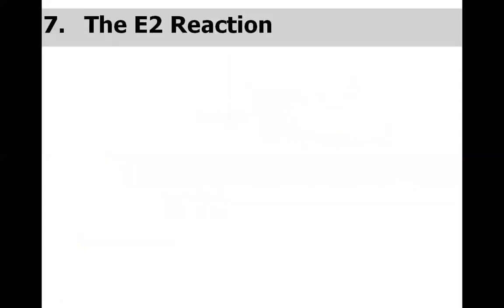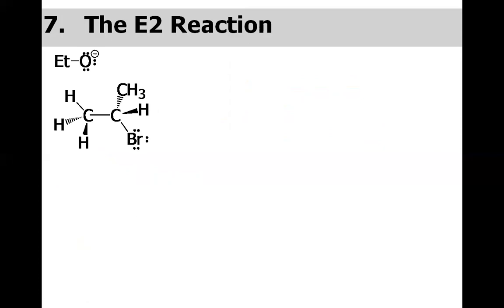So let us discuss the E2 reaction. E means elimination, and 2 means bimolecular, which I will explain after some time. So let us discuss the mechanism. This ethoxide attacks this beta hydrogen. Again, let me recall what beta hydrogen is.